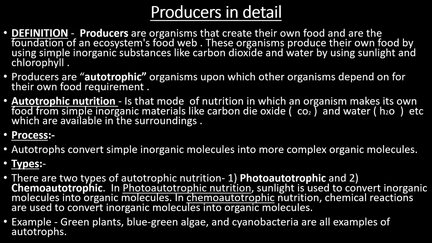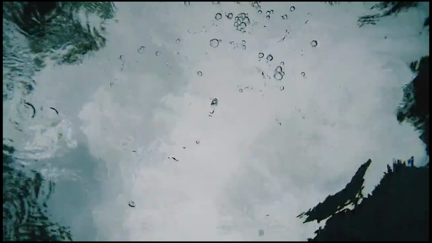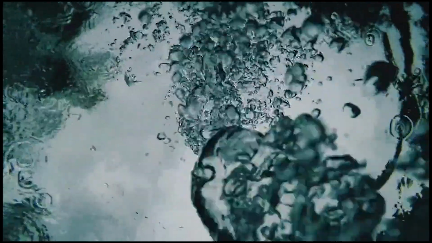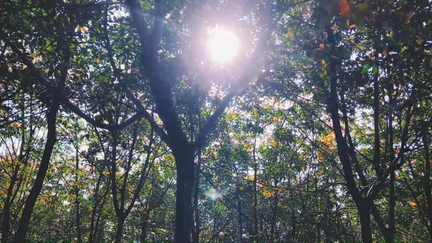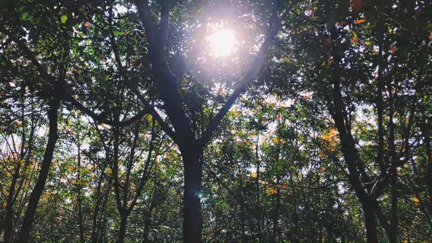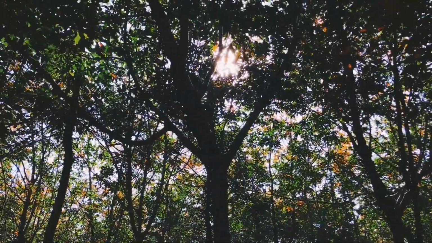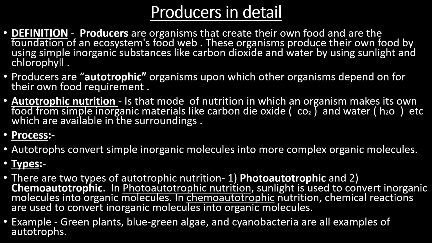As we have earlier discussed, plants take carbon dioxide from air, water from earth, chlorophyll is present in their body, and they take sunlight from the sun. By taking all these things, they produce food that is known as carbohydrate. And the process by which they produce food is known as photosynthesis.